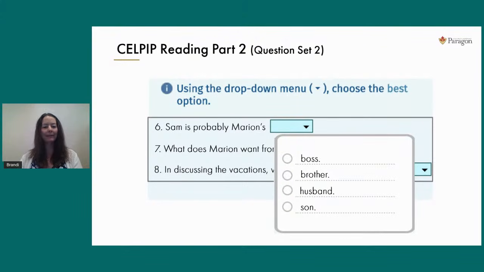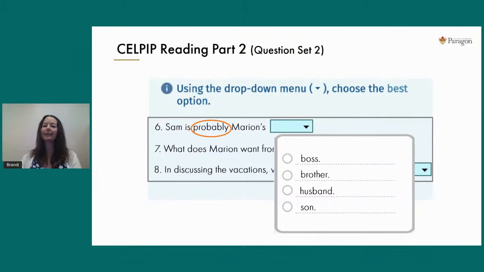So we open up the answer choices and we can see that we're trying to figure out how these two people are related. Now remember, we previewed that email earlier, so we know that Sam is the reader and Marion is the writer. That's helpful just to get us started. The next thing I'll draw your attention to is this signal word in the actual question.